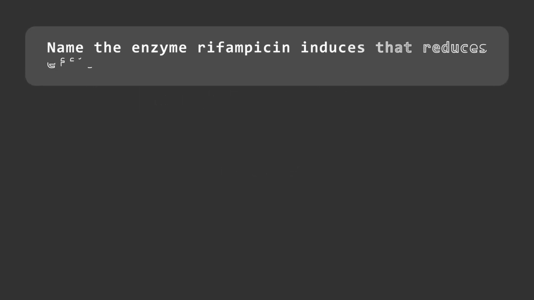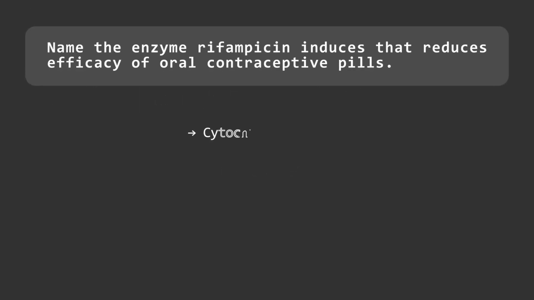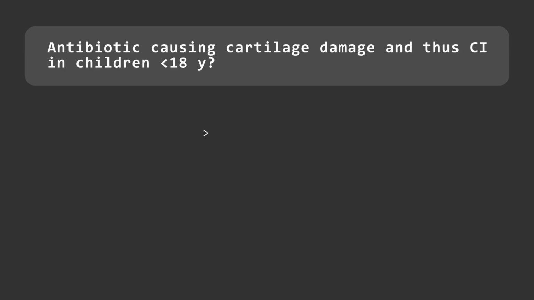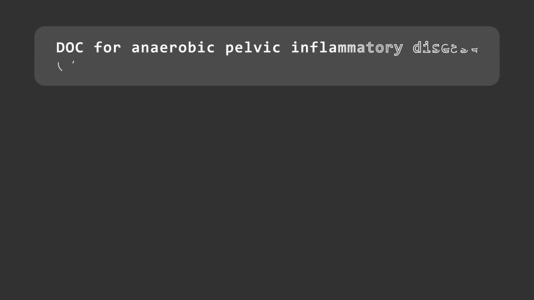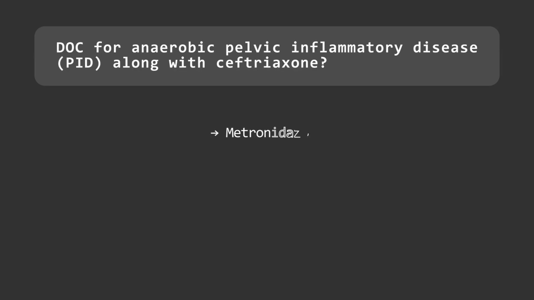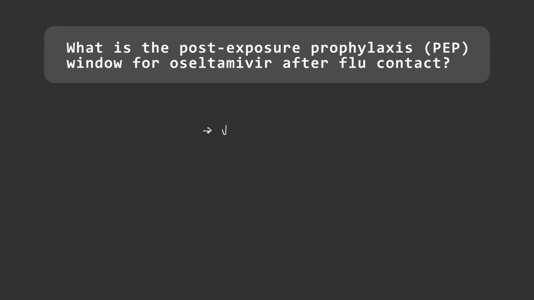Name the enzyme rifampicin induces that reduces efficacy of oral contraceptive pills: cytochrome P450 3A4. Antibiotic causing cartilage damage and thus contraindicated in children under 18? Fluoroquinolones. DOC for anaerobic pelvic inflammatory disease, along with ceftriaxone? Metronidazole.